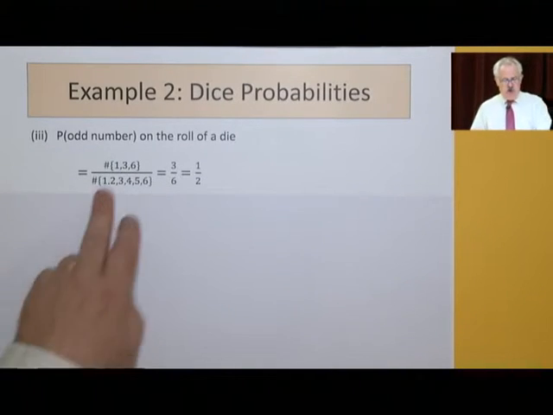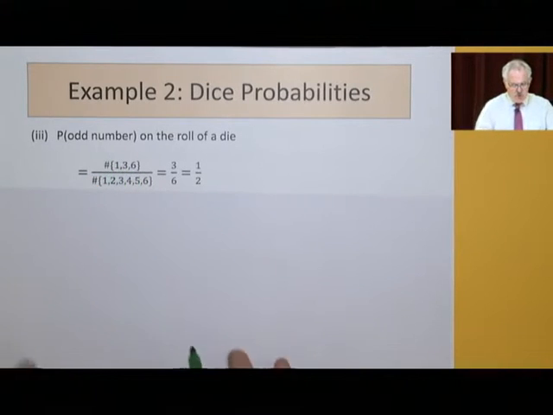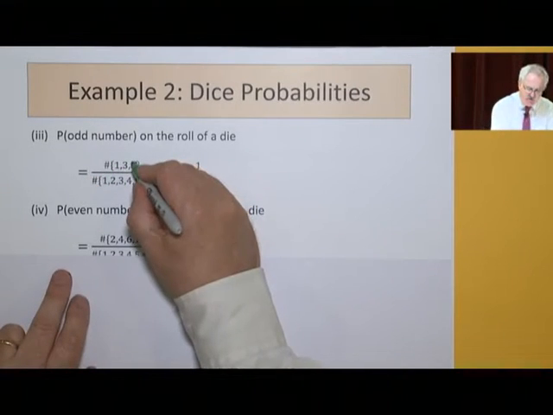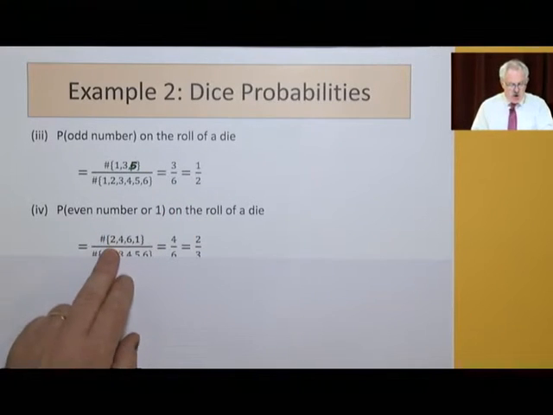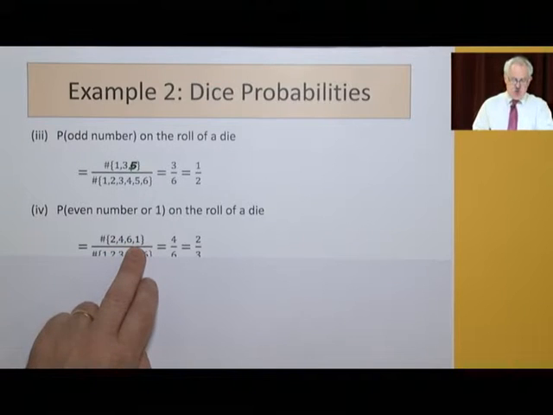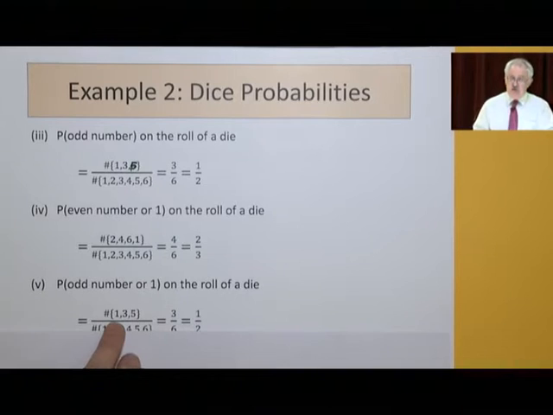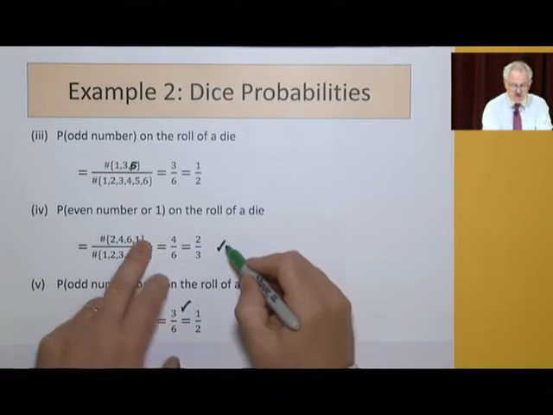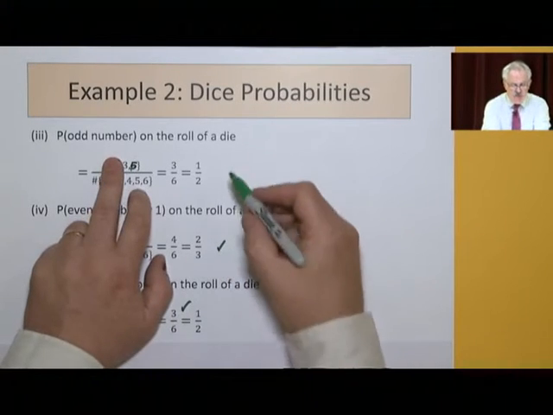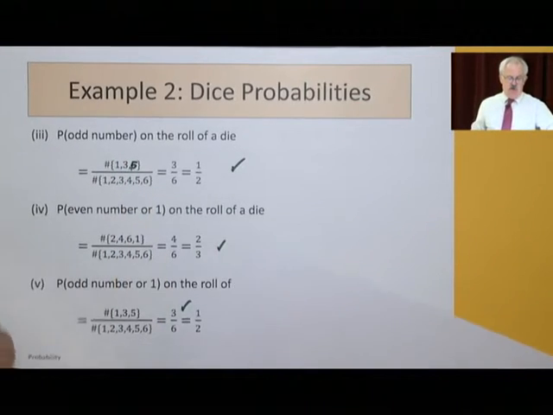Now for the odd number on the roll of a die: 1, 3, 5. And then the even number or a 1: 1, 2, 4, 6, so 4 outcomes there. And the odd number or 1, still only 1, 3, and 5. So still only 3 over 6 for the odd number, 4 over 6 for the even number or 1, and for the odd number or 1 just 3 over 6. So that's the full formal way of doing that.